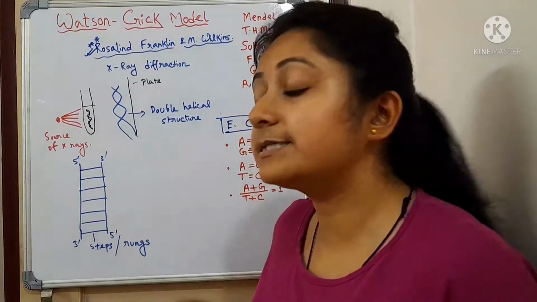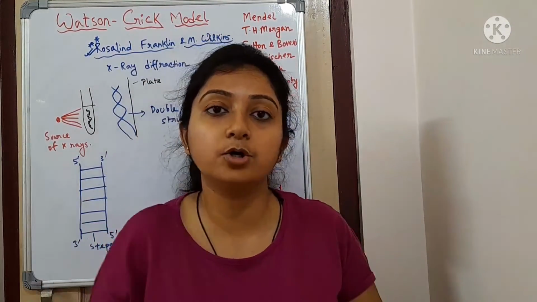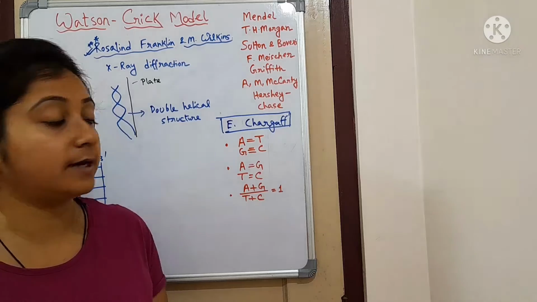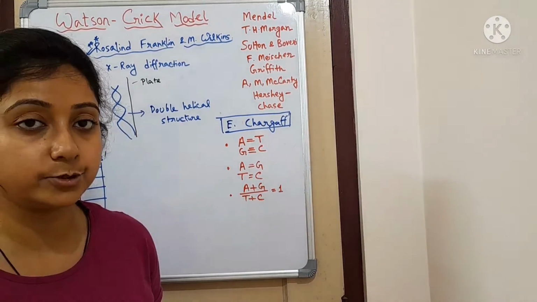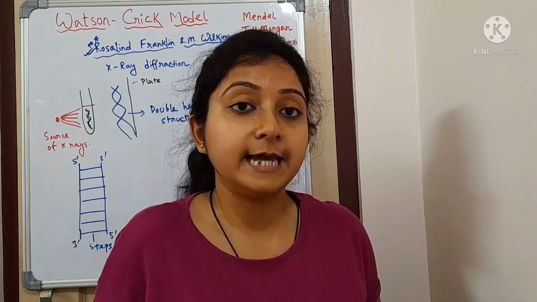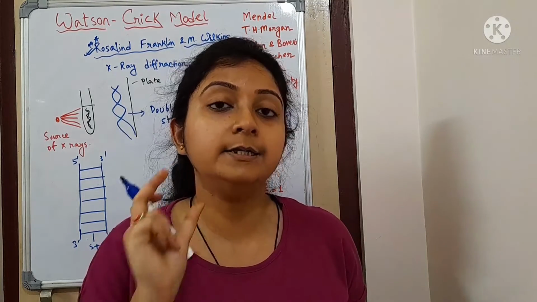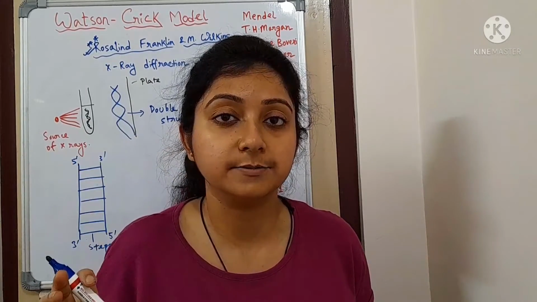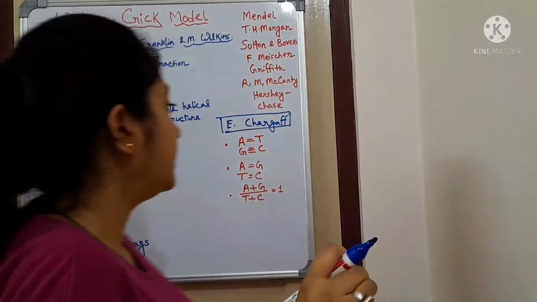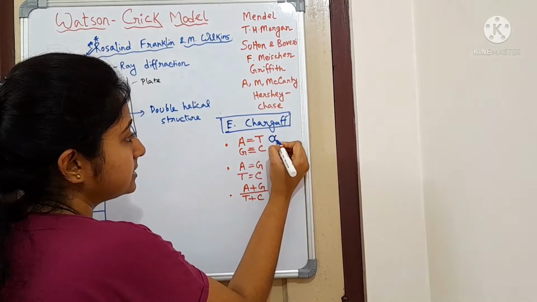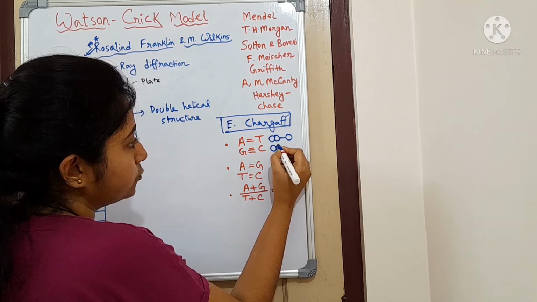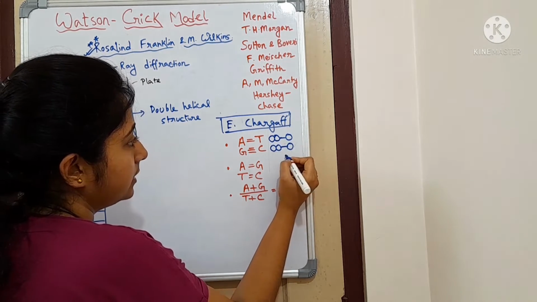Now, why does one purine always form a bond with a pyrimidine? Why is it true that adenine will always form a bond with thymine and guanine will always form a bond with cytosine? I don't know if you remember, but in my previous video I already told you that adenine and guanine consist of 2 nitrogenous rings, but thymine, cytosine and uracil consist of only one ring. So adenine consists of 2 rings and thymine of 1 ring. Guanine consists of 2 rings and cytosine of 1 ring.